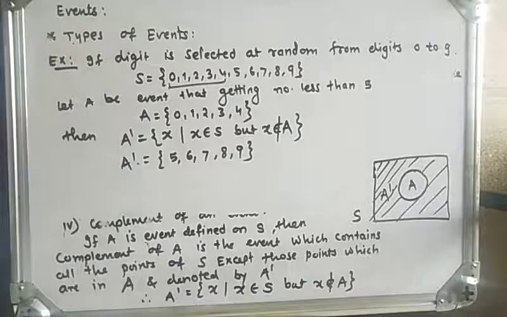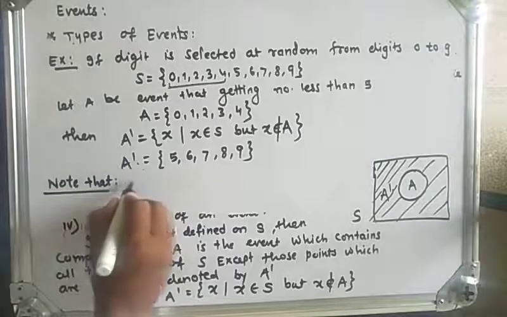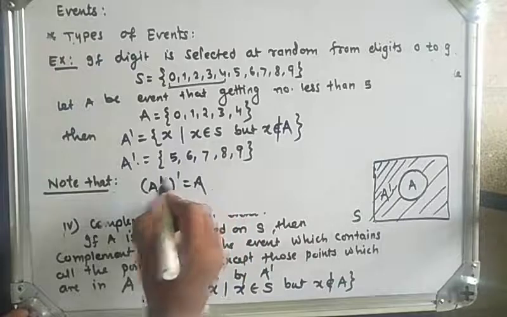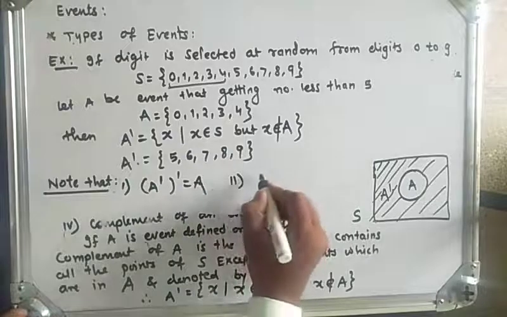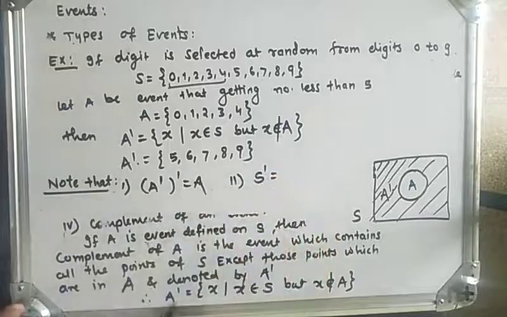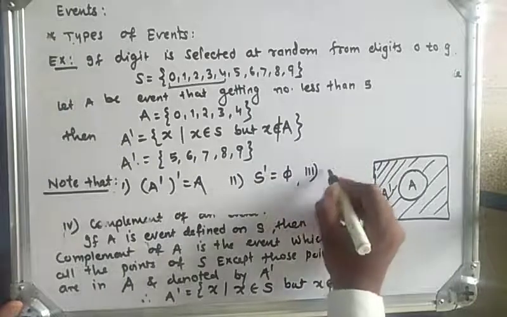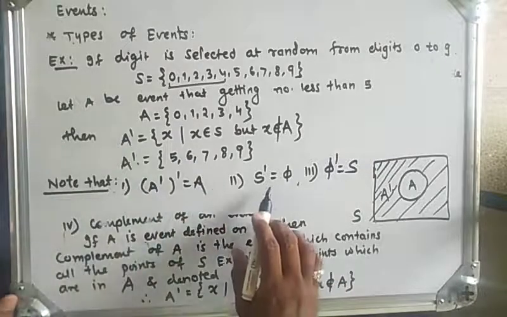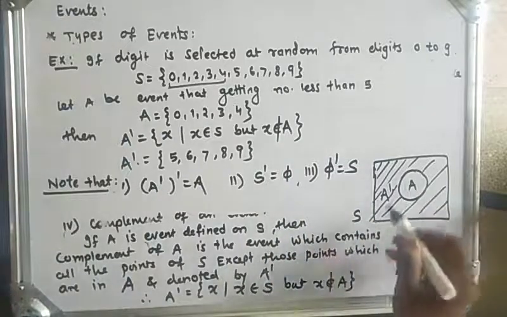Now we will see some results on complements. Note that the complement of the complement of A is again the event A. Second, the complement of S, where S is the whole sample space, is the empty set. And third, the complement of the empty set is the sample space S. So this is a very important result: the complement of the complement is event A; the complement of S is the empty set, and the complement of the empty set is the whole sample space S.